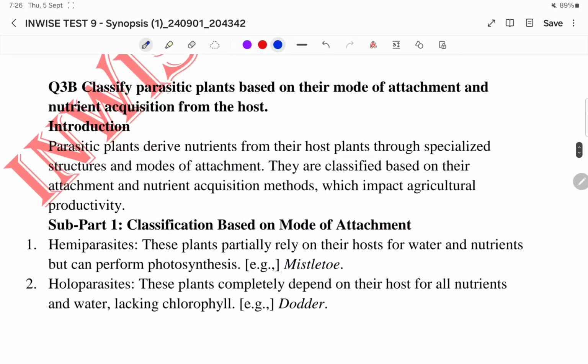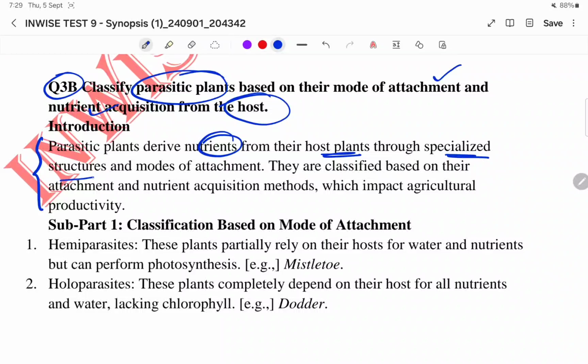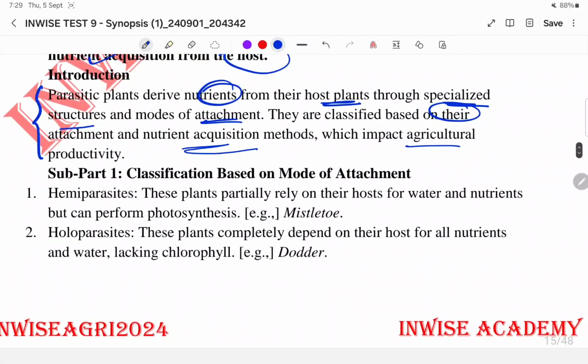Okay, so come to question 3B. Classify parasitic plants based on their mode of attachment and nutrient acquisition from the host. So it is related to parasitic weeds. So come to the answer. Introduction: parasitic plants derive nutrients from their host plants through specialized structures and modes of attachment. They are classified based on their attachment and nutrient acquisition methods, which impact agricultural productivity.